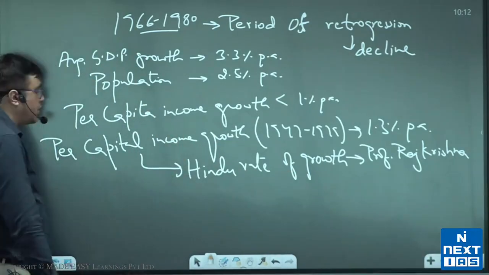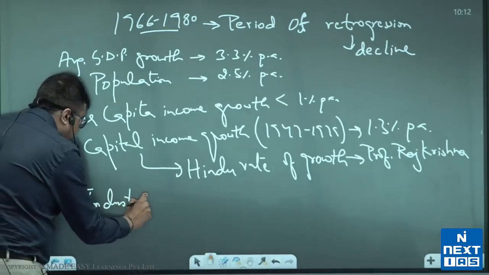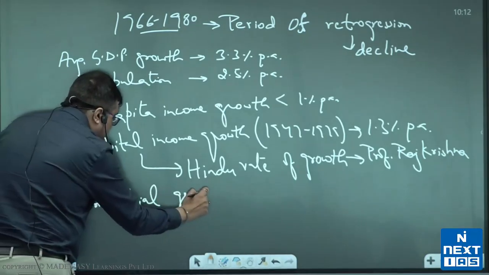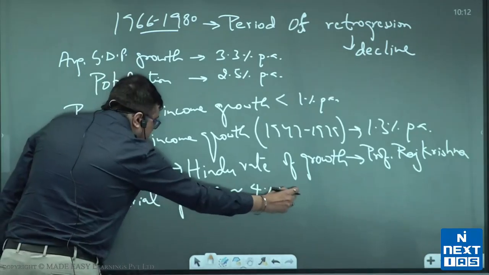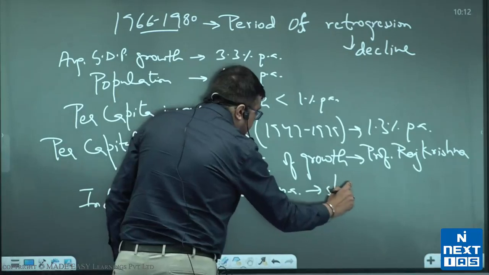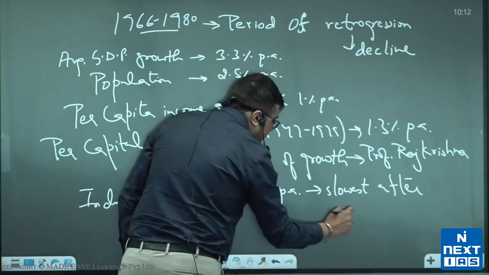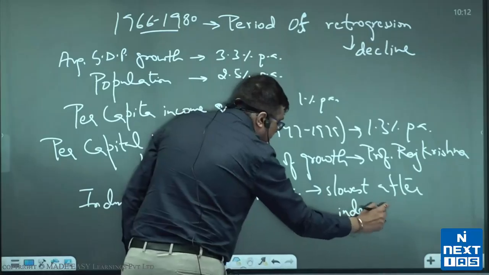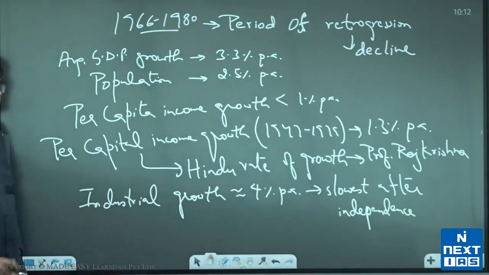Retrogression also because industrial growth was recorded at approximately 4% per annum, which was the slowest after independence. इंडिपेंडेंस के बाद इंडस्ट्री कभी भी 5% के नीचे ग्रो नहीं हुई थी. इस पीरियड में वो 4% पे आ गए.